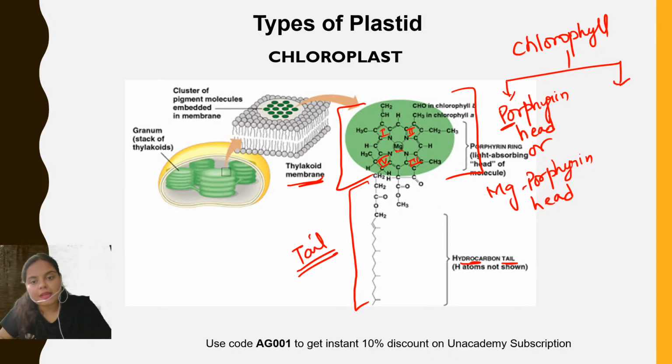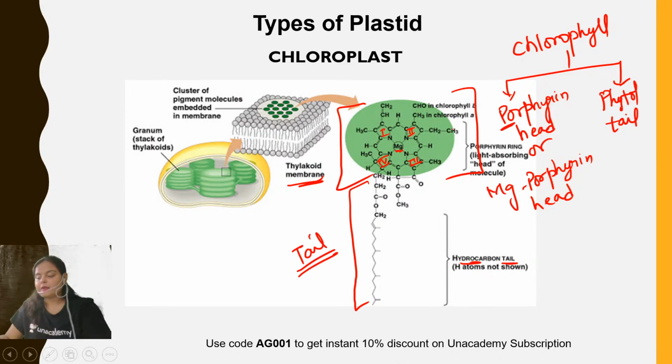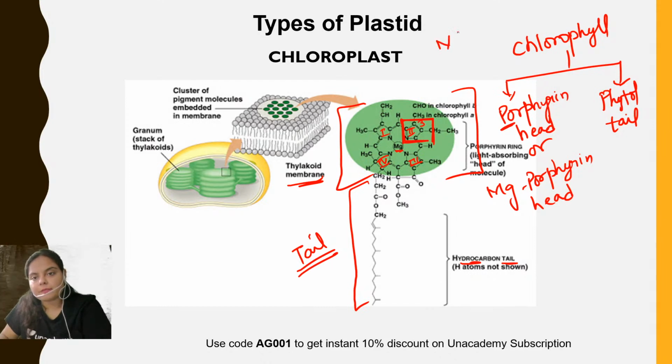The porphyrin head contains a magnesium ion in its center and 4 pyrrole rings. So one is the porphyrin head and the second is the phytol tail. Then what happens? See, this is the second pyrrole ring of the chlorophyll molecule, and at its third carbon, I'm drawing it here.